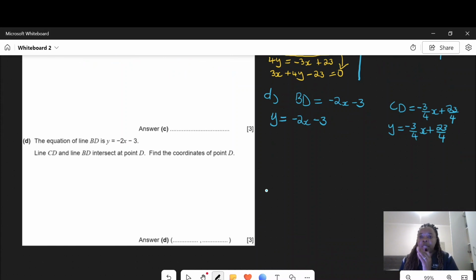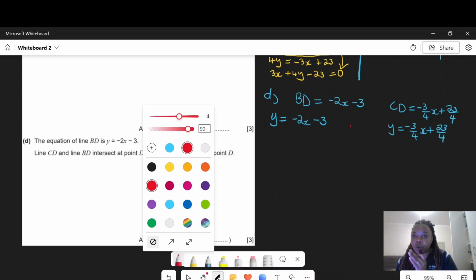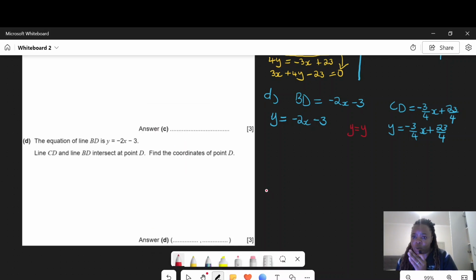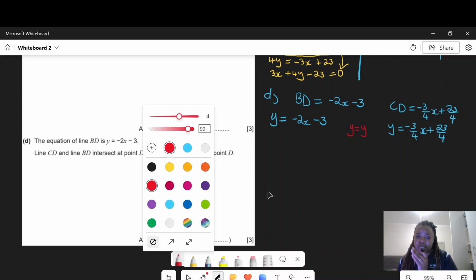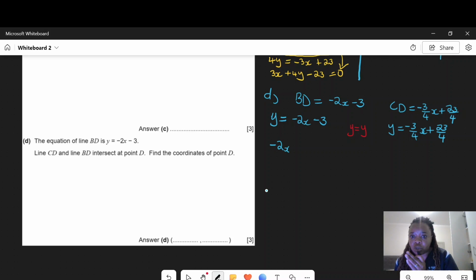So where do they meet? Where do they intersect? They intersect where they are equal. So basically, you are solving these two equations simultaneously. If I have y is equal to negative 2x minus 3 and y is equal to negative 3 over 4x plus 23 over 4, then it's fair to say that since the two equations are both equal to y, and I know for a fact y is indeed equal to y, right? So these two are equal. If y is equal to y, then it's fair to say the two equations are also going to be equal, since they are equal to two things that are equal.